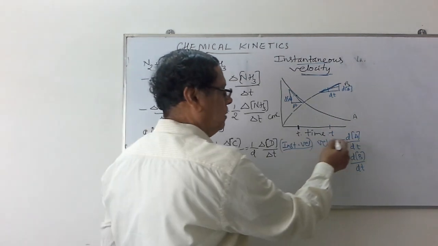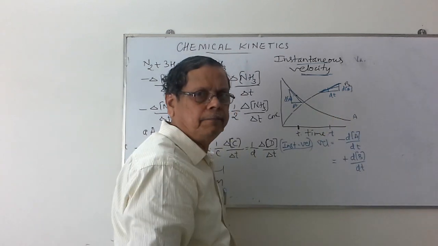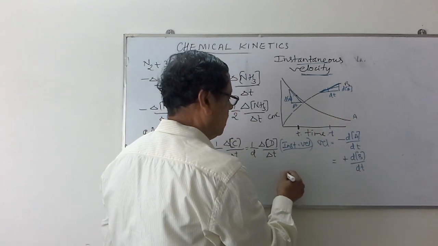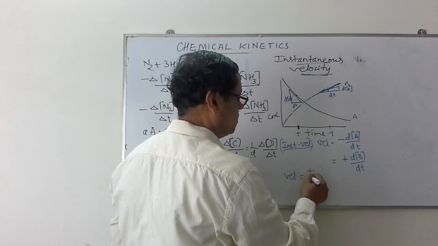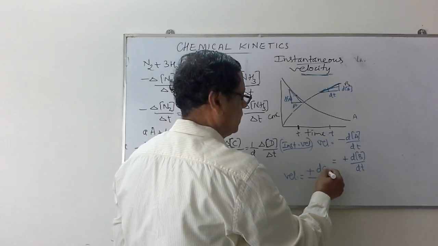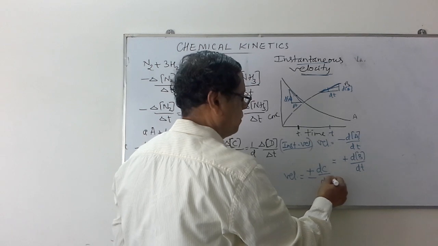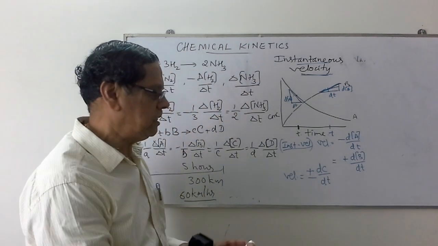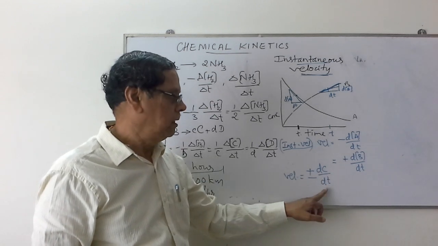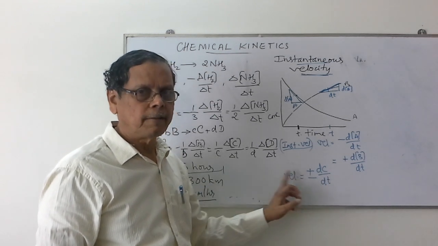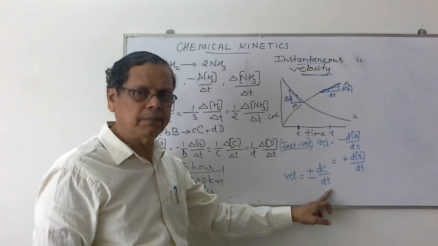When you consider the overall velocity of a reaction, for any such general reaction, we can write velocity is equal to plus or minus dC by dt, where dC stands for change in concentration of a reactant or a product and dt stands for the change in time.